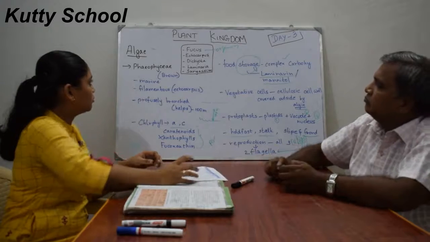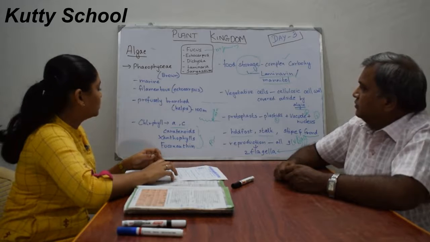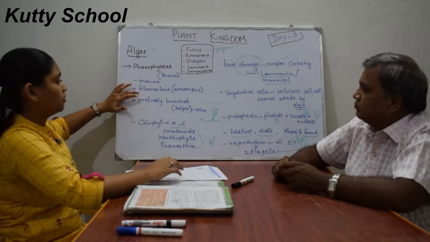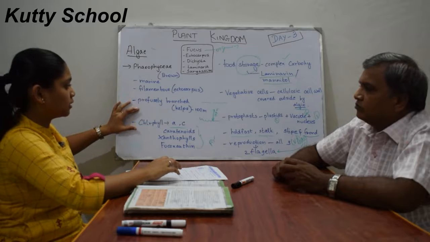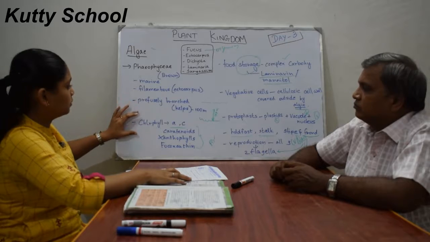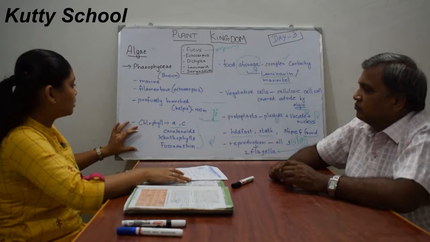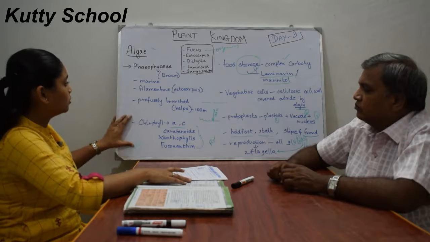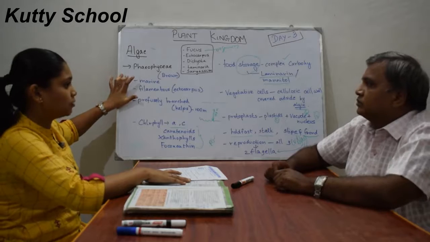So this is all about Phaeophyceae. These are marine. Ectocarpus is an example of filamentous forms, and kelps, which are profusely branched, reach a height of up to 100 meters. They have pigments chlorophyll A, C, carotenoids, xanthophylls, and fucoxanthin. These pigments give them a brown color, so they are also called brown algae.